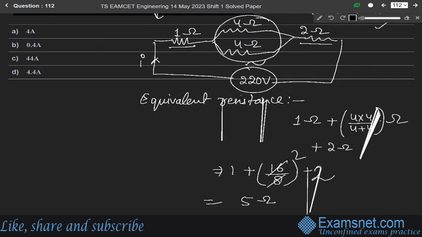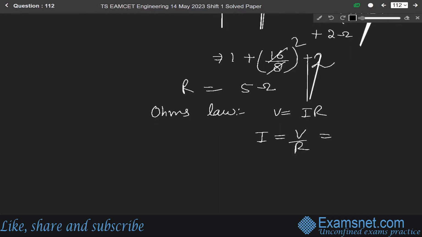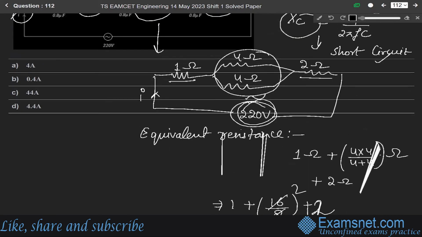Since the resistance in this circuit is 5 ohm, using Ohm's law, V equals IR. So current in this circuit will be V over R, and V is 220 volt. So 220 over R, which is 5. Solving it, we get current as 44 ampere. So the correct answer is option C, that is 44 ampere.